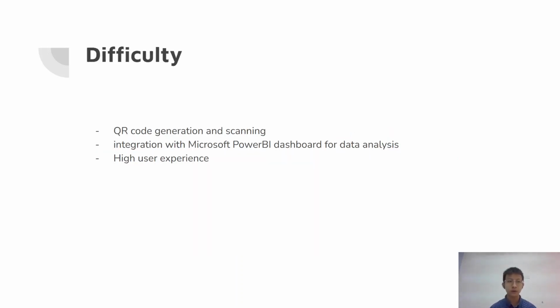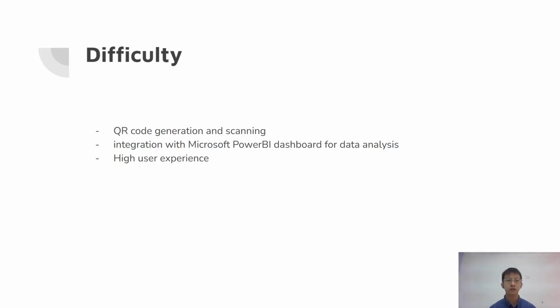The difficulty of this project, the technical obstacle we will meet, is first the QR code generation and scanning. The charity generates the QR code, and the donator scans it to donate in the application, so that the donator will know the transactions and can view the financial report of his donations.